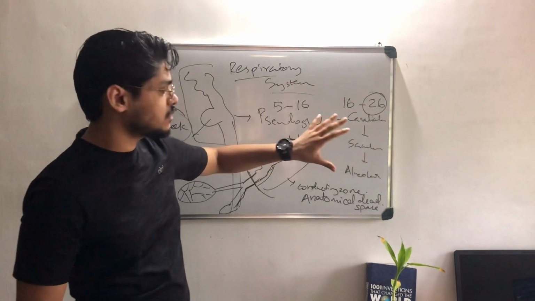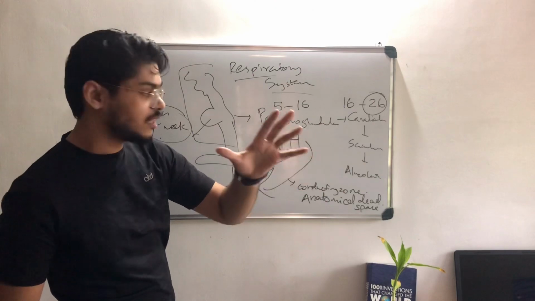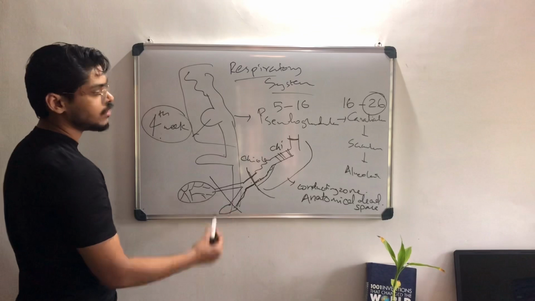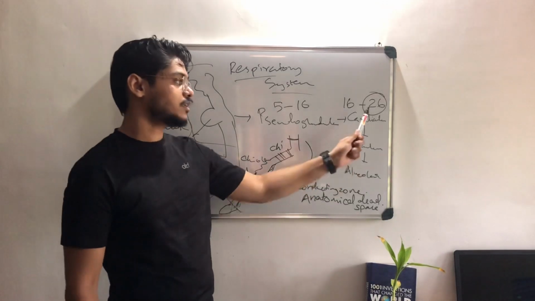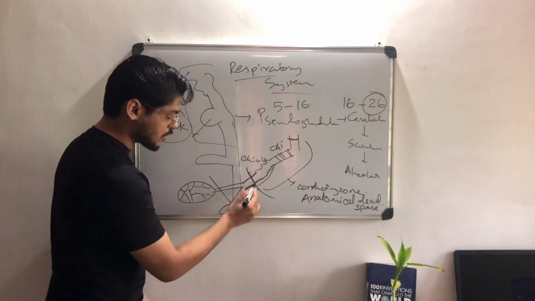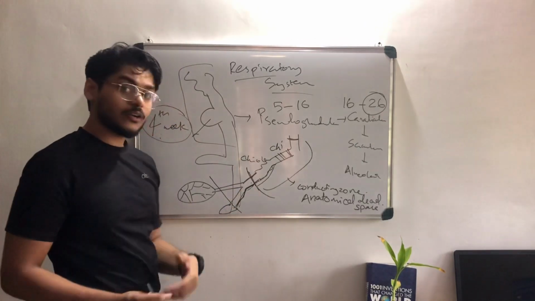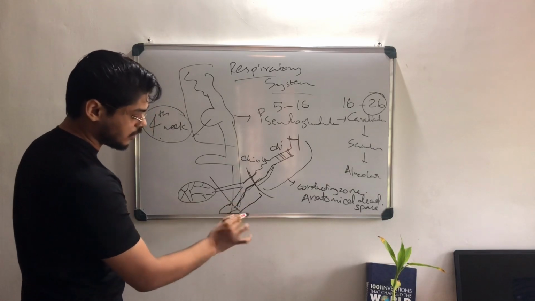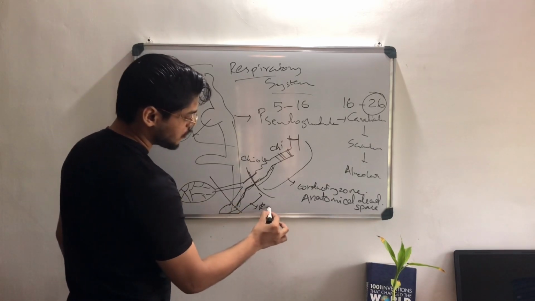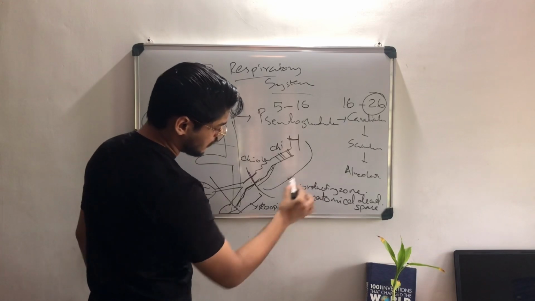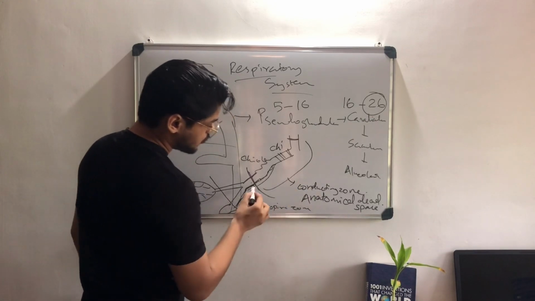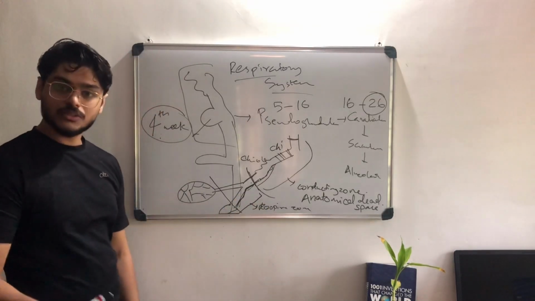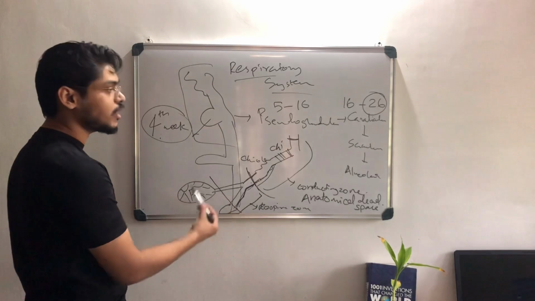Canal means there is a canal, there is a duct. It is up to the alveolar duct. The respiratory bronchiole and alveolar duct are formed in the canalicular stage. We know that from the respiratory bronchiole onwards, it is known as the respiratory zone. This is the conducting zone, this is the respiratory zone. So in the canalicular stage, they start forming the respiratory zone, with the respiratory bronchiole and alveolar duct.